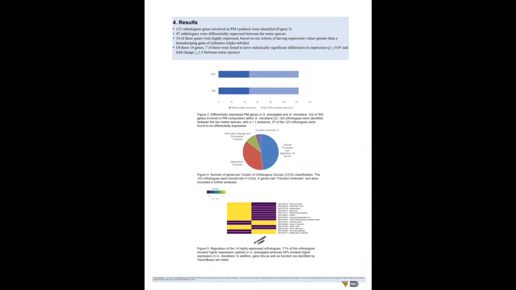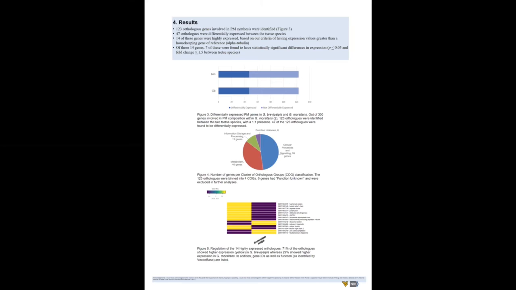123 orthologous genes, or genes shared between two species due to common ancestry, were identified and classified into various cogs, or clusters of orthologous groups, which detail the function of a gene. The breakdown of genes by cog is shown in Figure 4.